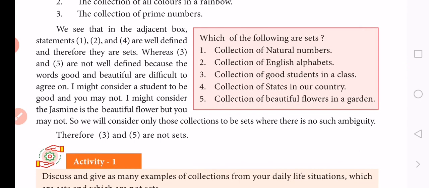If the basic concept is not clear, then the set language is not understood. In set theory there are so many definitions.